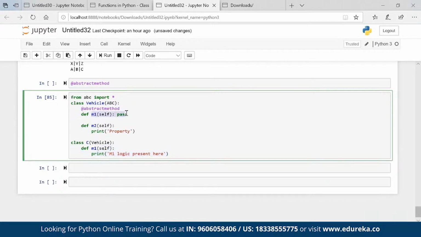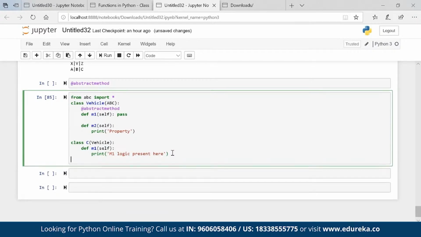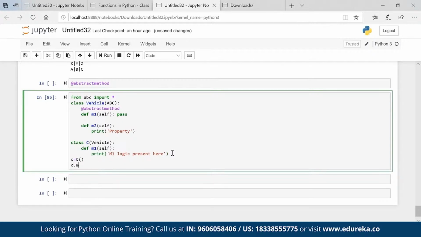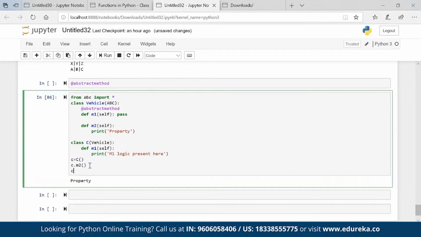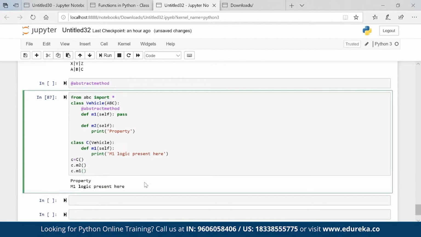My m1 is not fully constructed. I want that m1 property from you. Okay. So that is what we can do. So let's say if I go ahead and create c is equal to the child class, c dot m2, m2 is working fine, c dot m1 is working fine as well.